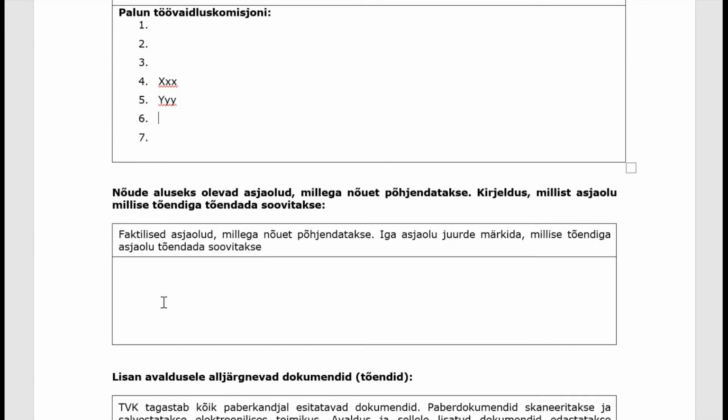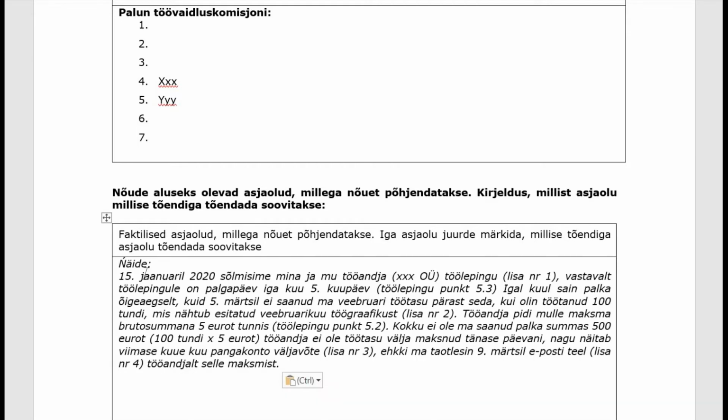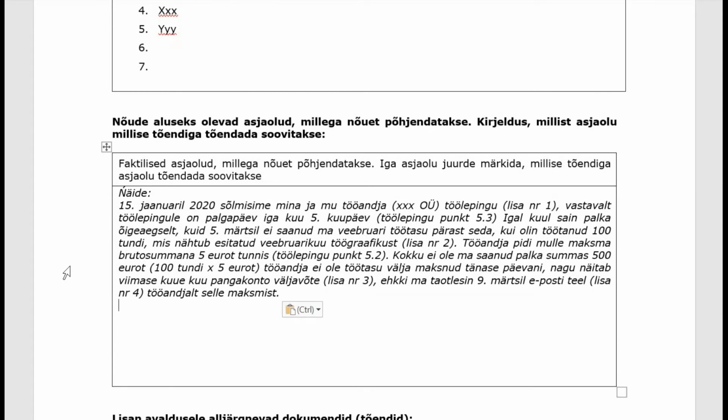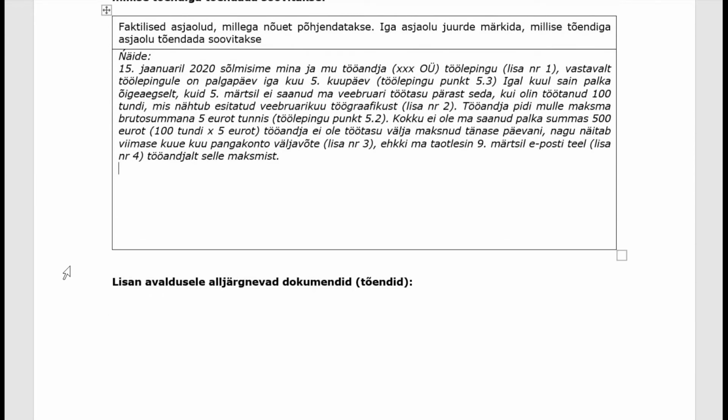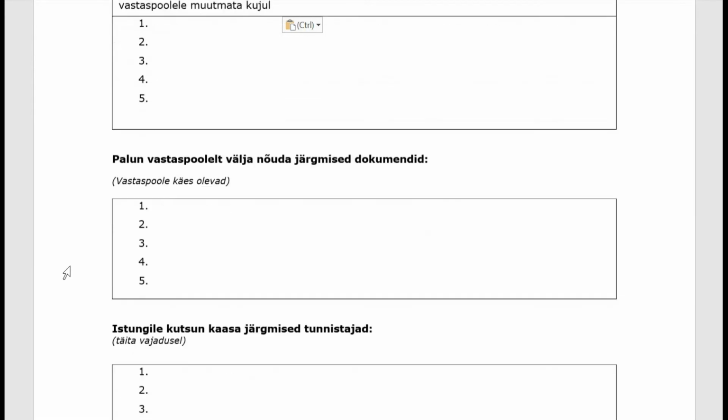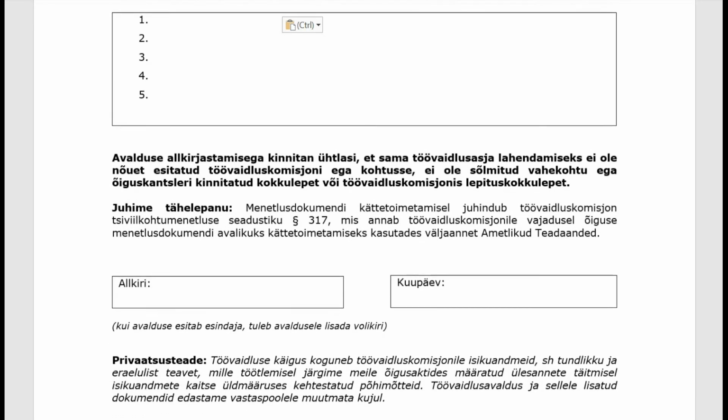Under the description of circumstances, there is an empty text box where text can be added in free form. If there isn't enough space, the box will automatically expand when you add more text. Here you can see the rest of the application. However, we will talk more thoroughly about it later on. If you're signing the application digitally, you can add to the signature box, Sign digitally.